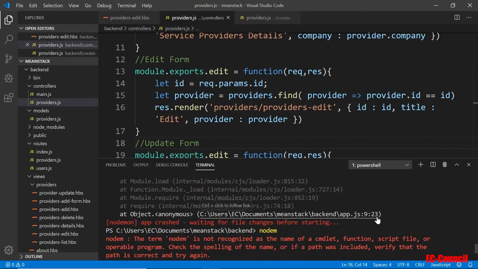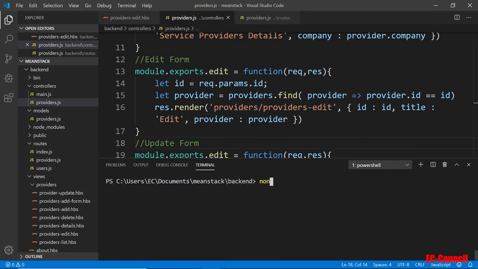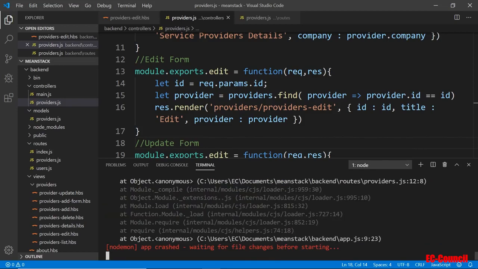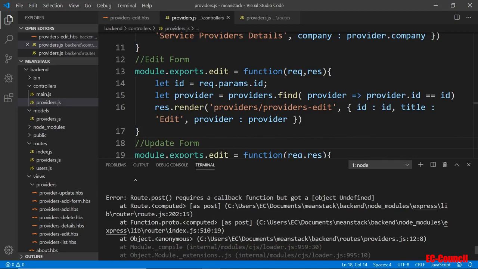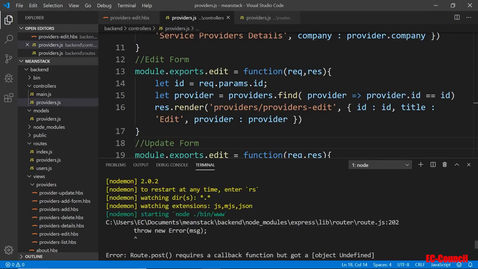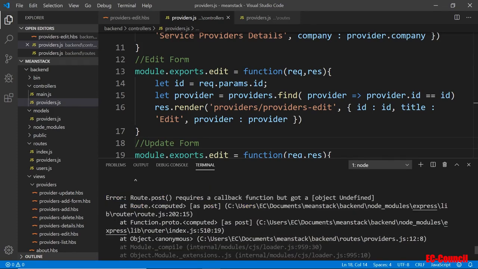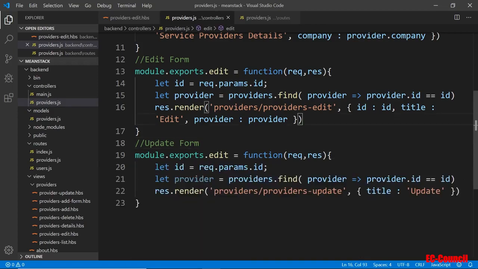Okay, let's cancel that and do a nodemon. Okay, mistyped that. Let's clear my console down here. Okay, so it's still not working. Something is still not correct. It says require callback must be an object. The routes. Okay, something is still not correct. All right, so this will be update. I think that's what it is. Yeah, I'm calling two same functions. It's kind of confusing. So this should be update and providers update, providers edit.